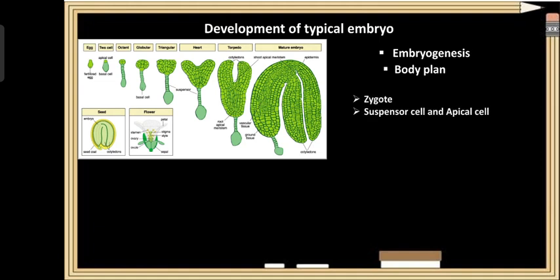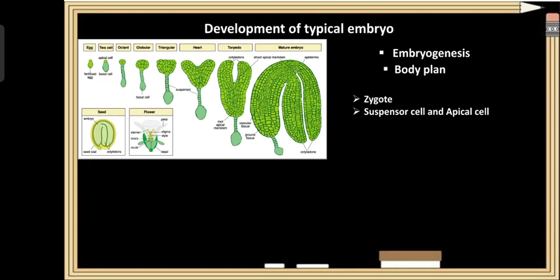The formation of the embryo begins with a division of the zygote within the embryo sac. The first division is always asymmetrical and transverse. It results in two types of cells: the suspensor cell, found in the micropyle region, and the apical cell, found in the chalazal region. This two-celled state establishes the polarity of the embryo. What do they establish? They establish the polarity of the embryo.